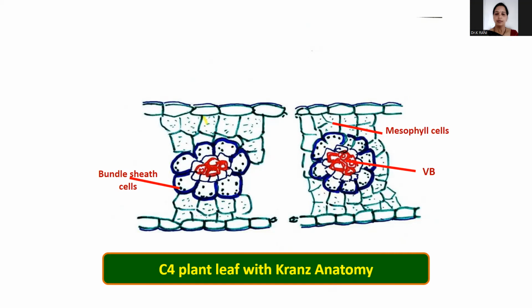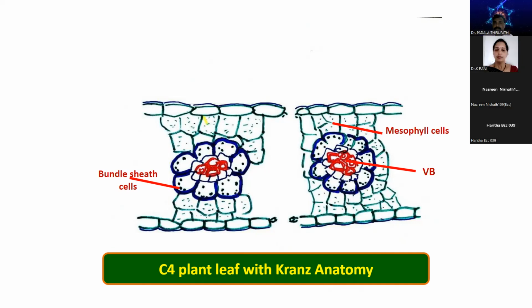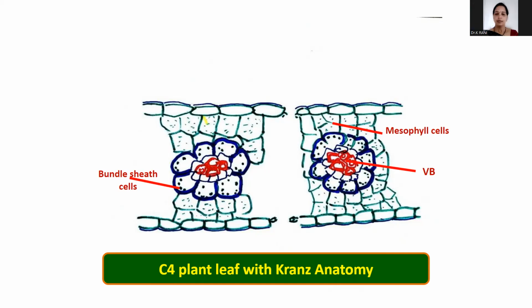Kranz means wreath, a reflection of the arrangement of the cells. You can observe in the center the vascular bundles, and around them the particularly large cells, which are the bundle sheath cells. These cells look like such an anatomy, that is the Kranz anatomy. Kranz means wreath in German. It is a reflection of the arrangement of the cells. The bundle sheath cells are characterized by a large number of chloroplasts.